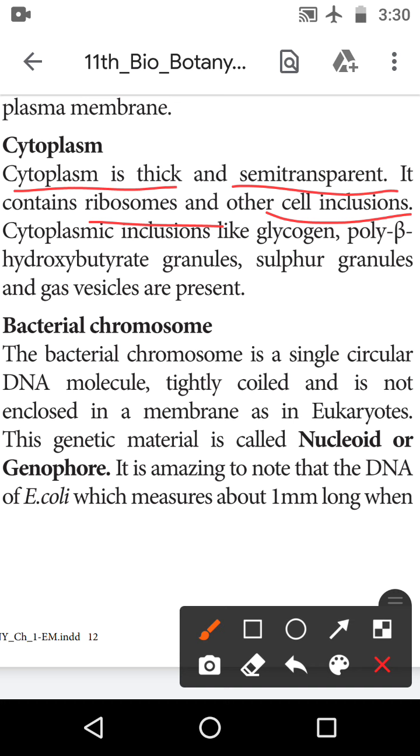Cytoplasmic inclusions like glycogen, polybeta hydroxybutyrate granules, sulfur granules and gas vehicles are present.